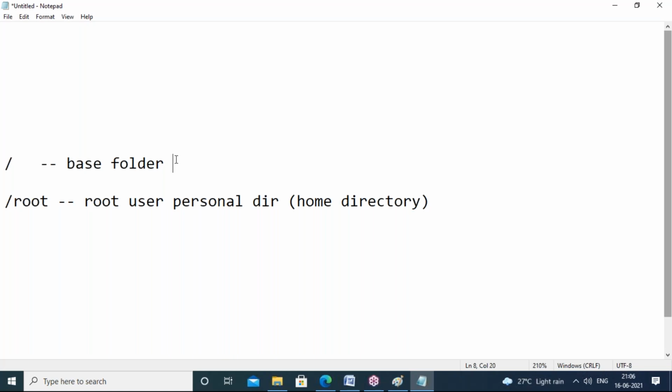And from there you can go to C drive, D drive, or F drive based on your requirement. Same concept here also. By default, when you log in with any user, you will be there in that home directory, similar to the users folder in Windows.